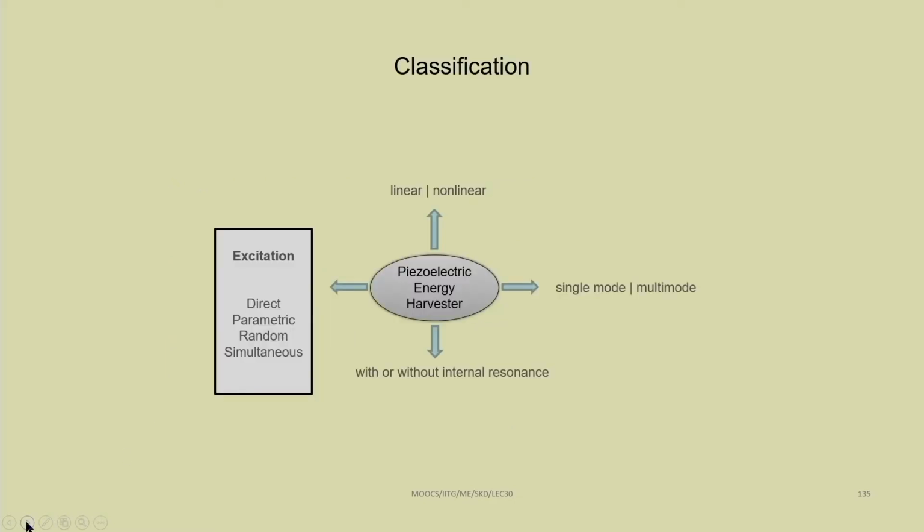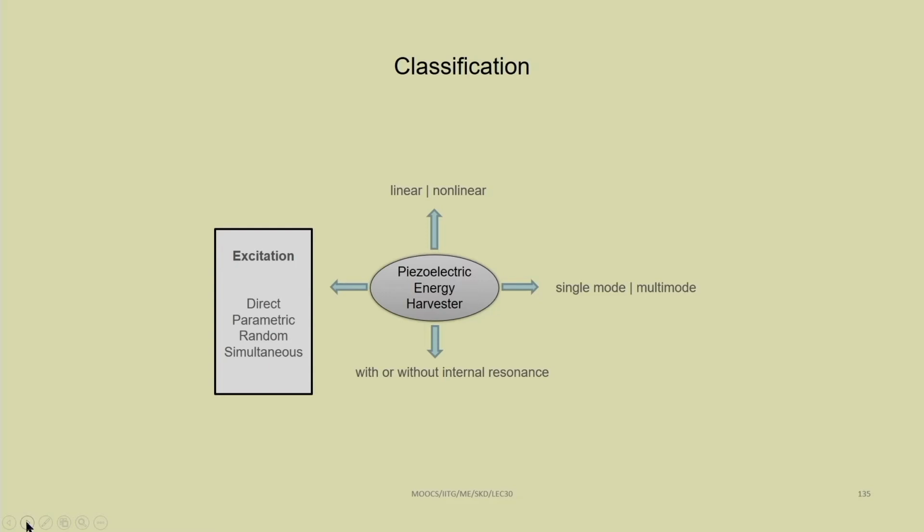Classification: we can have excitation that is direct, parametric, random, or simultaneous combinations of all these excitations applied to a system to harvest energy. In case of direct, for example, we can give wind force or put it on a shaker or a vibrating structure.